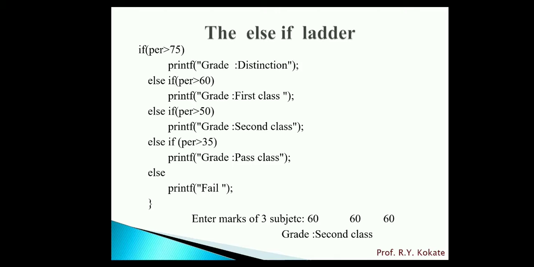After calculating the total and percentage, now we will calculate the grade of the student. If percentage is greater than 75, that means the student gets the distinction, then it will display the message grade is equal to distinction. If percentage is greater than 60, that means the student gets first class, then it will display the message. If all the above conditions become false, at that time it will execute the else part and display the message printf fail.